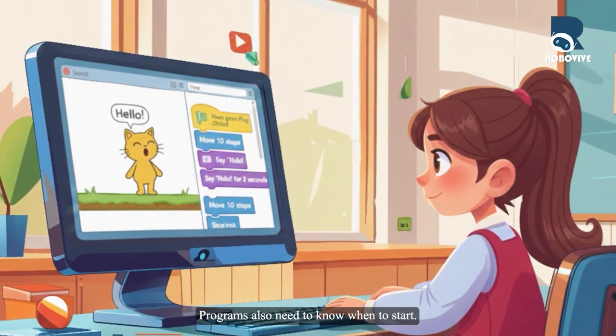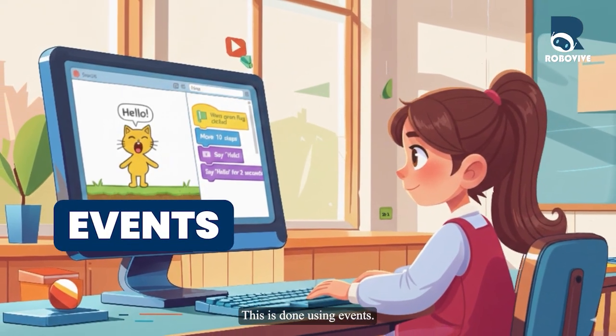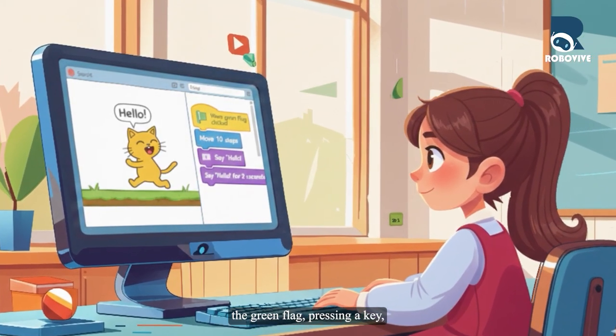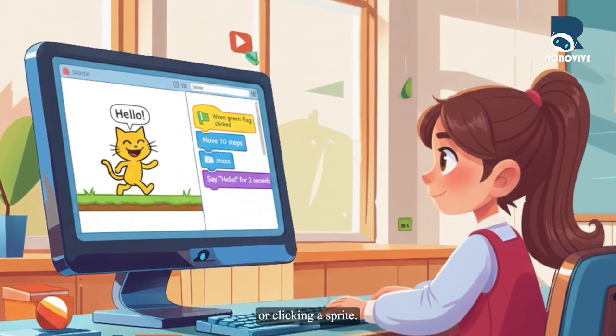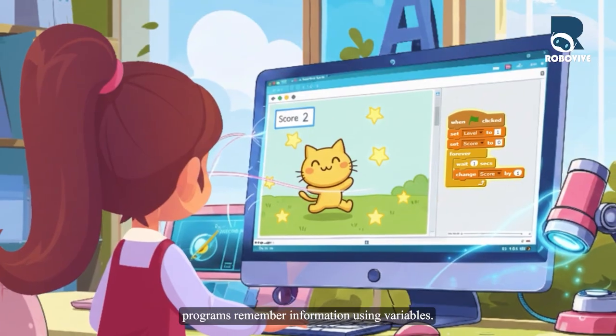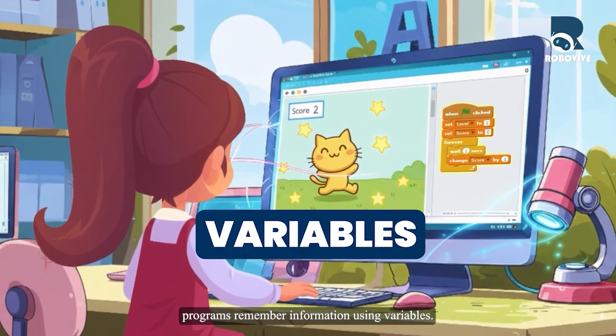Programs also need to know when to start. This is done using events. Events are triggered by actions like clicking the green flag, pressing a key, or clicking a sprite. Events make programs interactive. Programs remember information using variables.